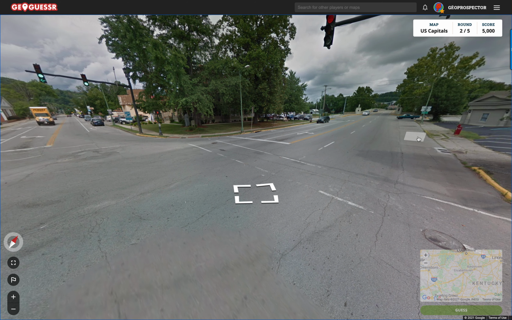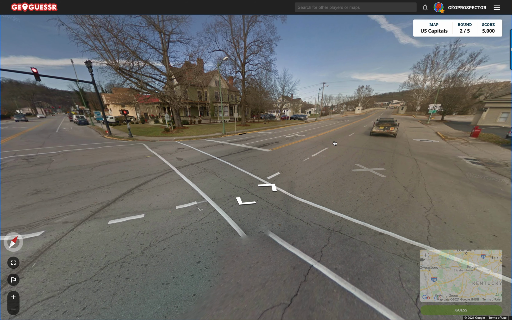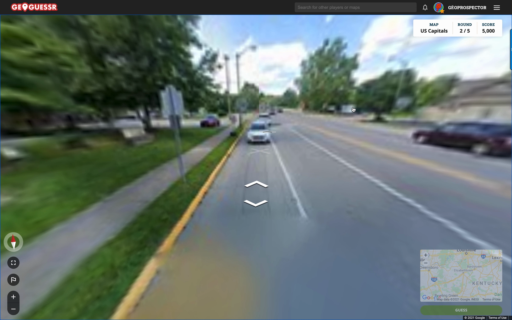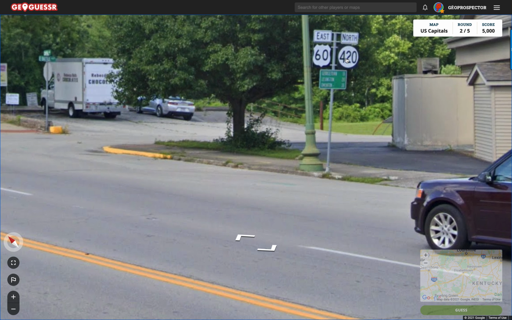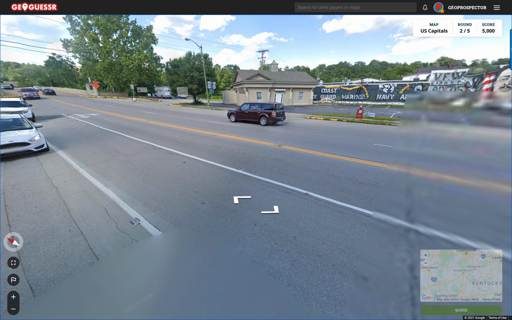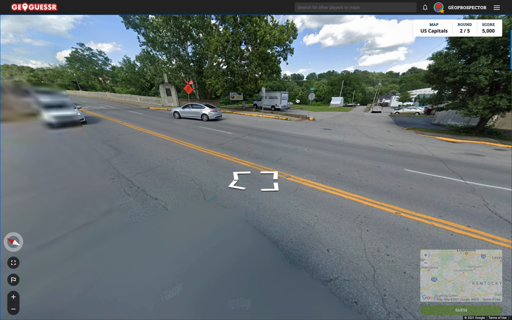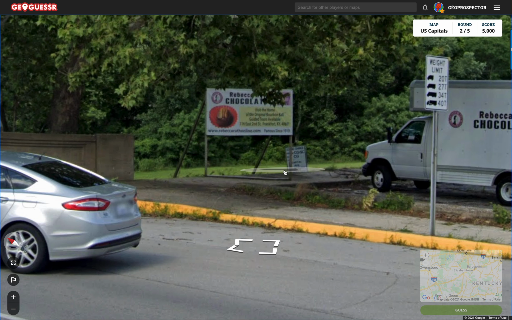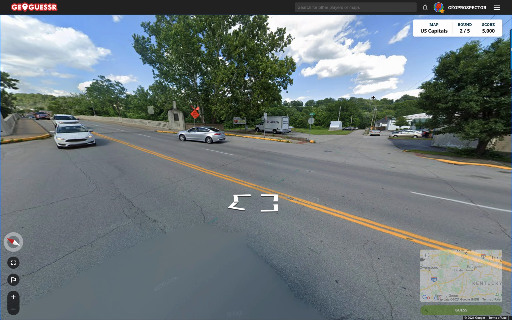Now let's try and look at the roads. We've got here some road markings. Come on, let's get up here, GeoGuessr, please. Oh, and the seasons have changed. Yes, look at this. It's definitely a seasonal place. So the northeast makes sense. We've got 6420. Any sign of a state here? As soon as we get the state, you know, we're singing really. 420.